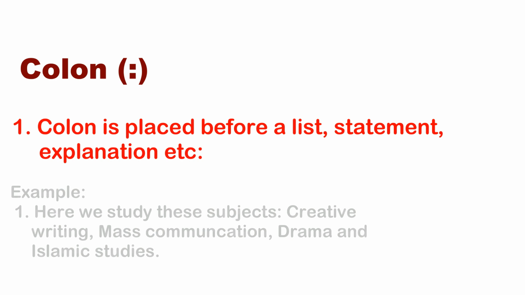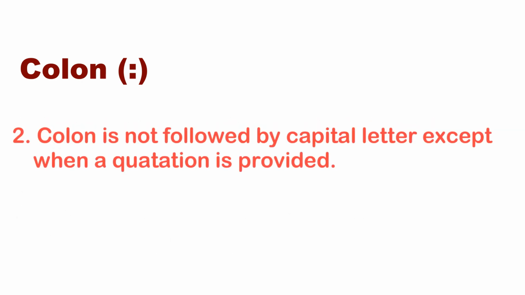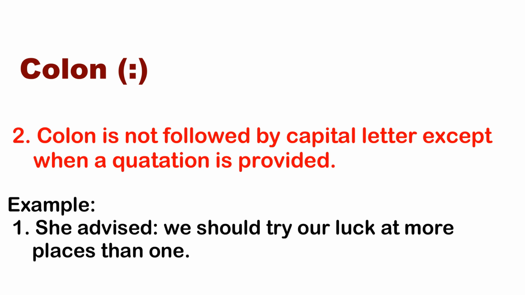For example, Milton in Paradise Lost: better to reign in hell than serve in heaven. After Milton in Paradise Lost, we have to use the colon. The colon is not followed by a capital letter except when a quotation is provided. For example, she advised: we should try our luck at more places than one.